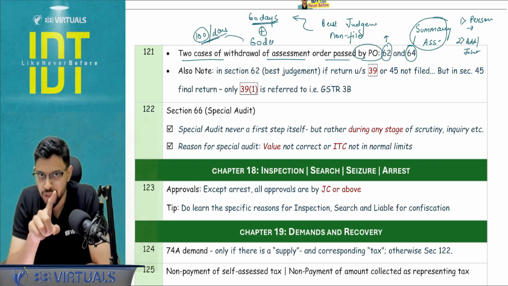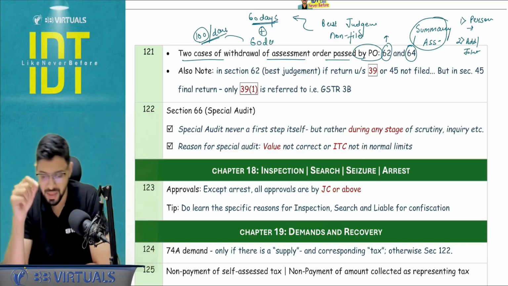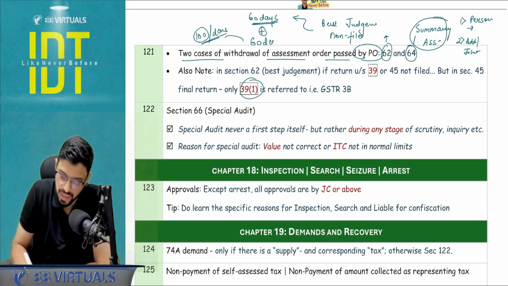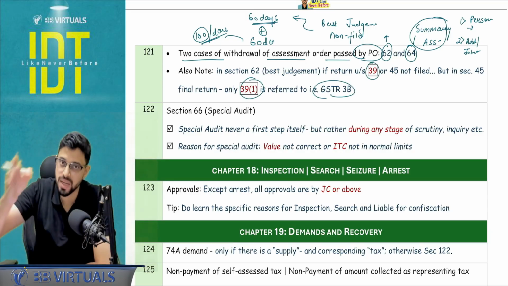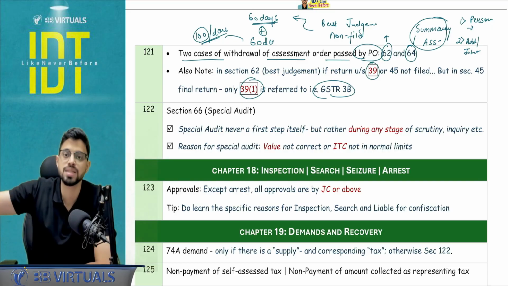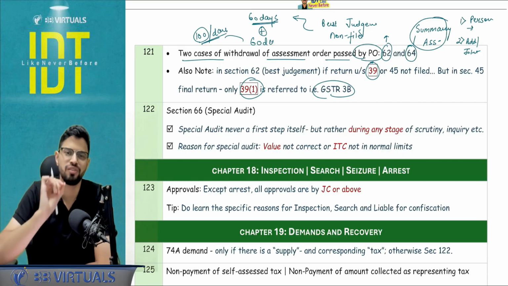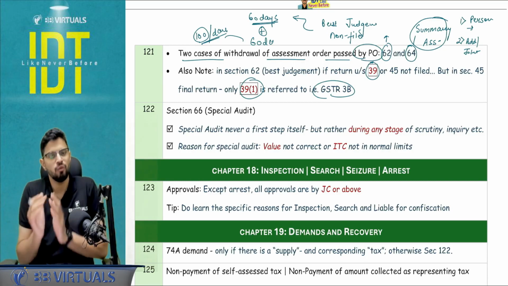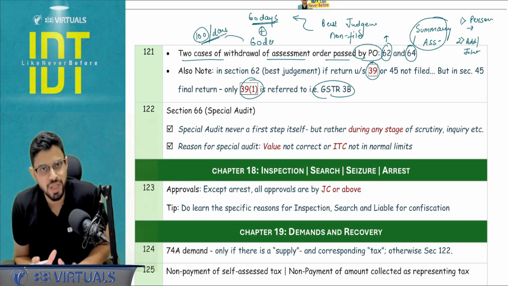They have not used the word "return not filed under section 39(1)". So in section number 45 cancellation, we specifically covered 39(1), that is only GSTR-3B, but section 39 covers 3B under 39(1), plus it covers other cases like NRTP and ISD distribution. All those things are also covered under section 39. Okay, so these are small differences, maybe ICAI catches, I don't care. From our side, we should be very attentive to these small things because it will change the answer.